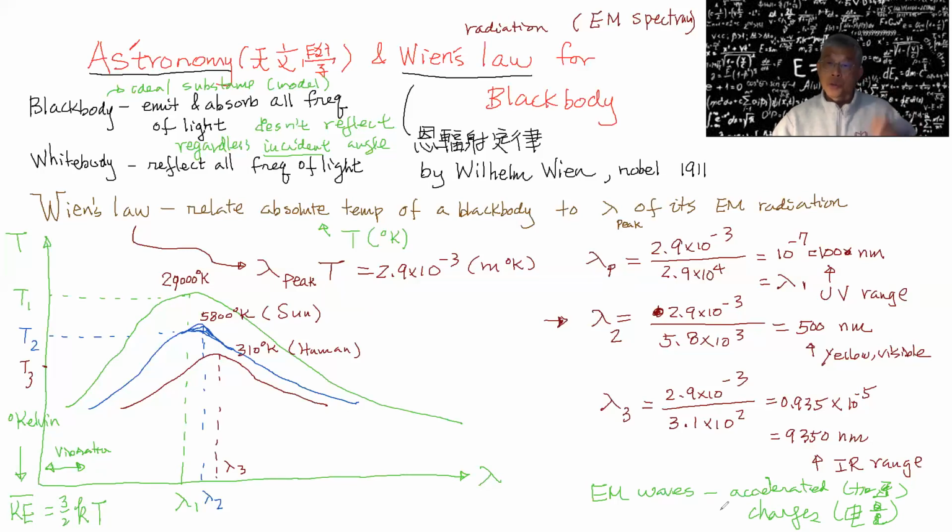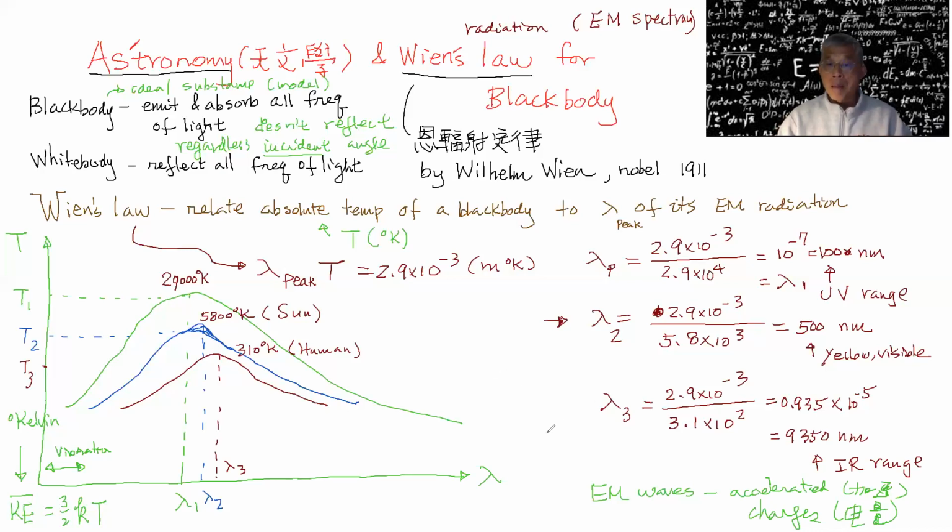The atoms are vibrating, going back and forth, left and right, front and back. When they do that, they produce an electric field, and the electric field induces a magnetic field, so this EM wave keeps going out.